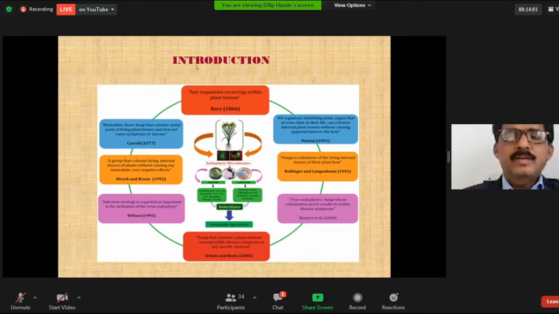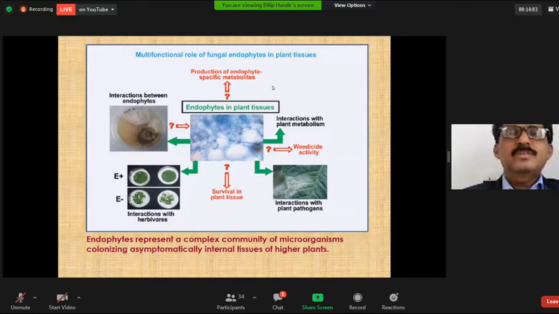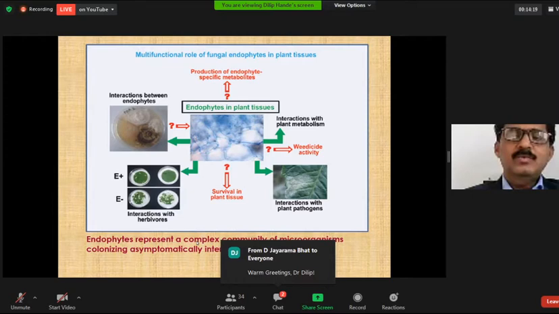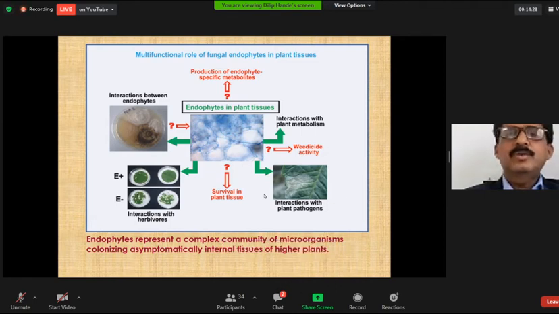These are the different mycologists and scientists who coined the term. These endophytes are very important, having a multifunctional role in plant tissue. These fungal endophytes have specific types of metabolites and interact with the plant metabolism. They interact with plant pathogens and with herbivores. These endophytes represent a complex community of microorganisms colonizing the internal tissues of plants asymptomatically.